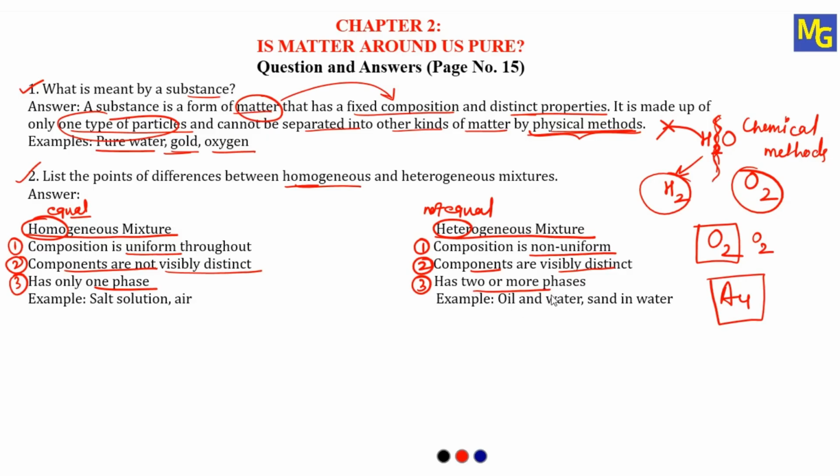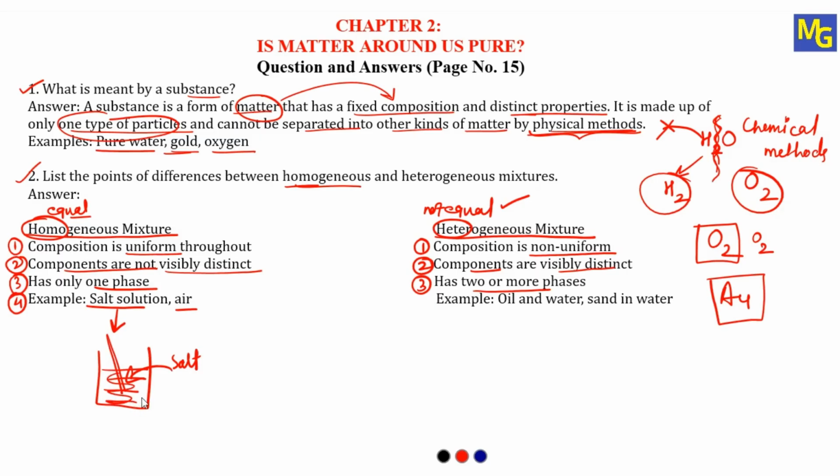For example, there may be liquid as well as solid, or solid as well as gas, or liquid. Even liquids we can separate in a heterogeneous mixture. By understanding the examples, you may understand this better. See the fourth point, example: salt solution and air. What is a salt solution? We take water in a beaker, and in this water we put salt. Once we add this salt and stir, the whole salt gets completely dissolved in this water.